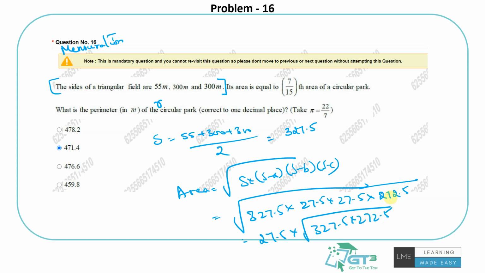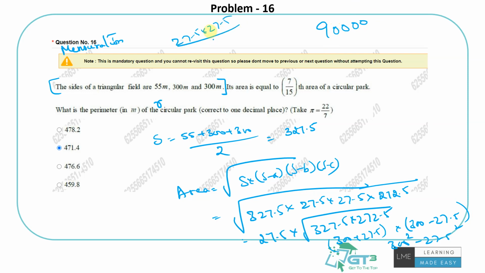Let me use the calculator again for this. Actually you can do it this way, which could be better also: this is 300 plus 27.5 into 300 minus 27.5, which is nothing but a plus b into a minus b, which is 300 square minus 27.5 square. So it will be 90,000. 27.5 square will be 5 5 is 25, 27 into 28, 56, 196.